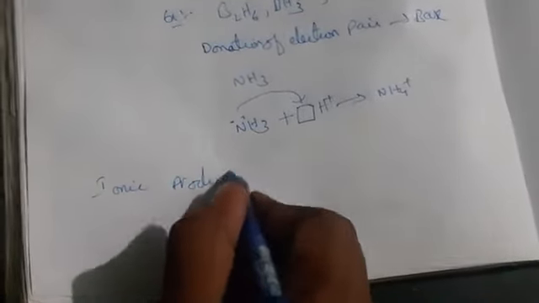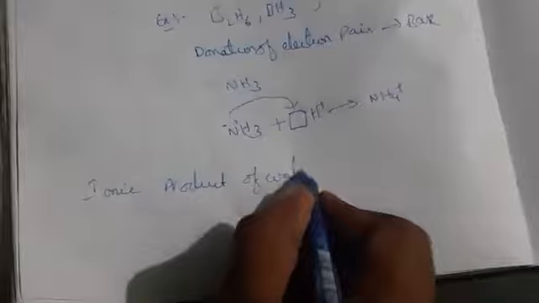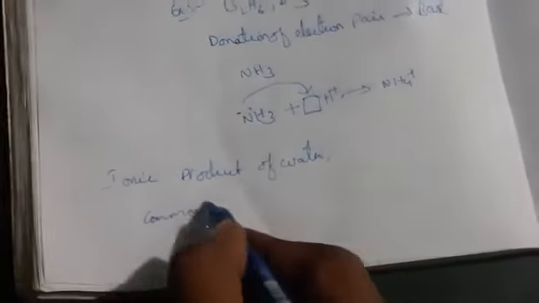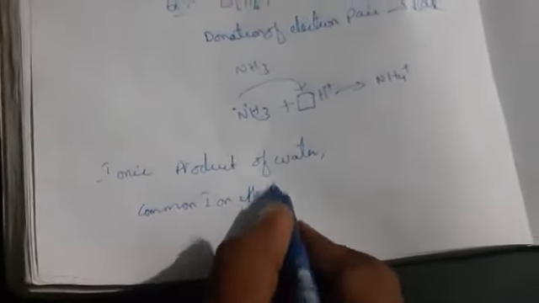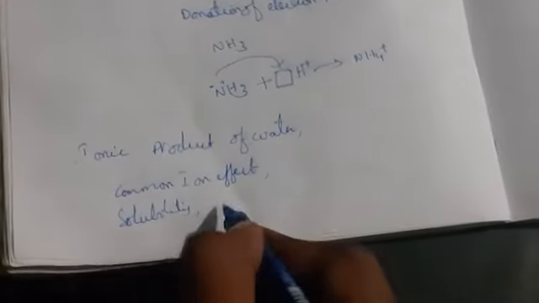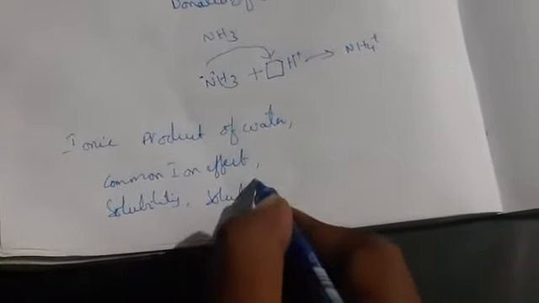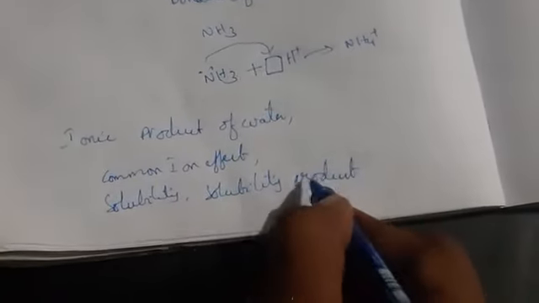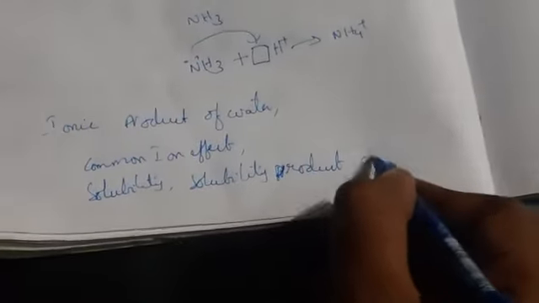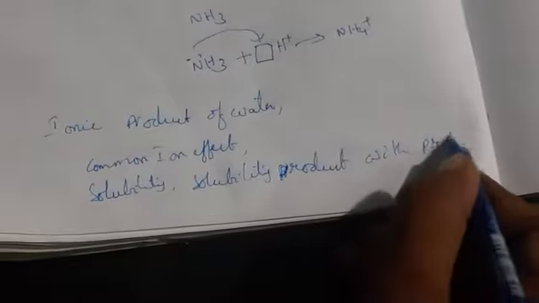So in this chapter we are going to discuss mainly the ionic product of water, common ion effect, and solubility product, with problems.